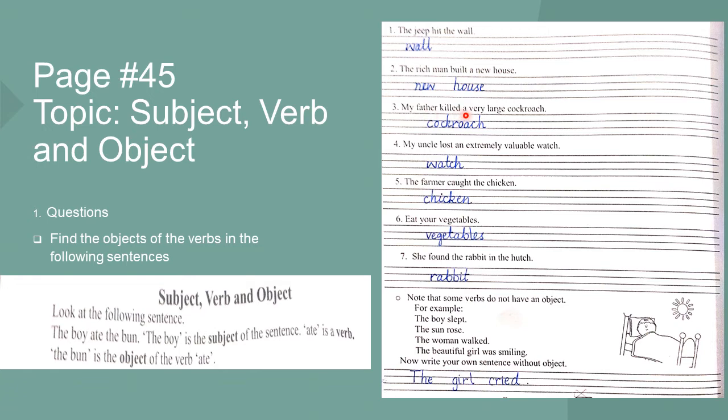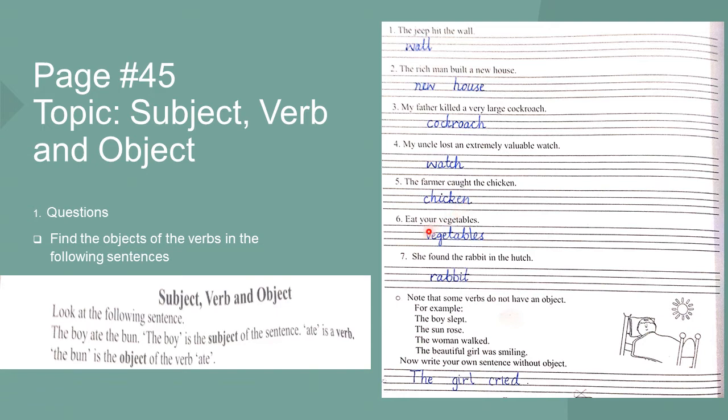My father killed a very large crocodile. Crocodile is the object as it came after killed. My uncle lost an extremely valuable watch. Watch is the object. The farmer caught the chicken.